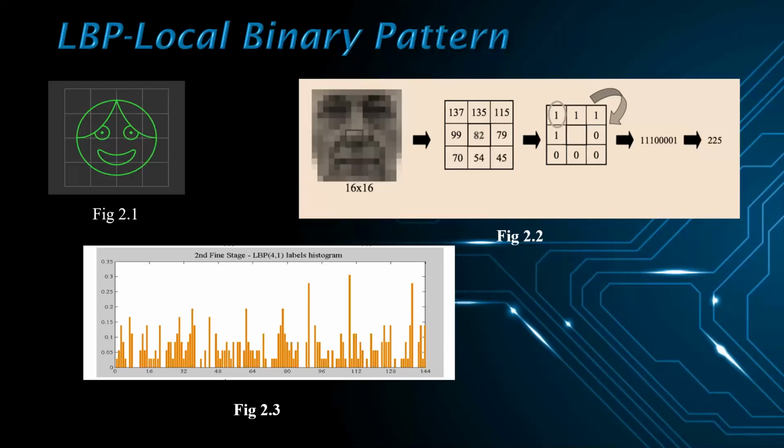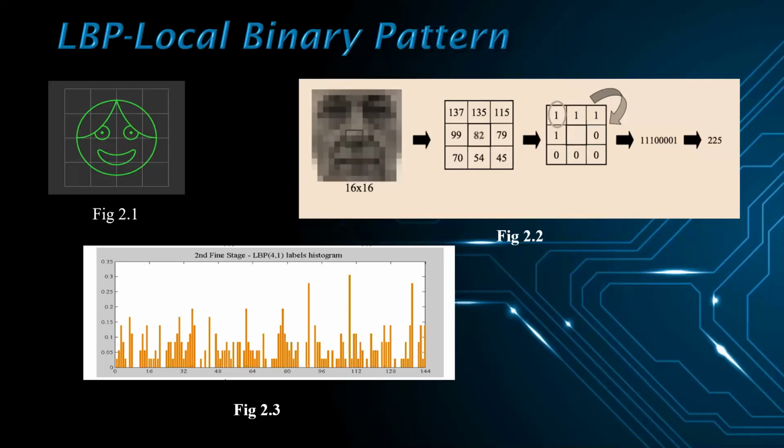Then it converts each block's values into a histogram. So now we have the histogram for each block in an image, as shown in figure 2.3. Finally, it concatenates these block histograms to form one feature vector for one image, which contains all the features we are interested in. So this is how we extract the LBP features from a picture.